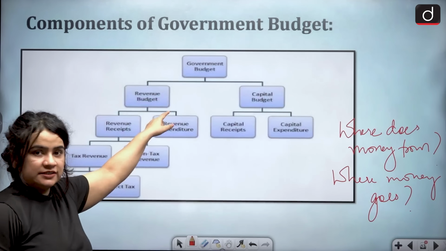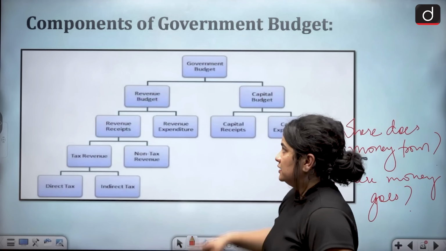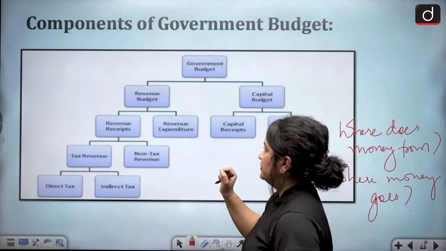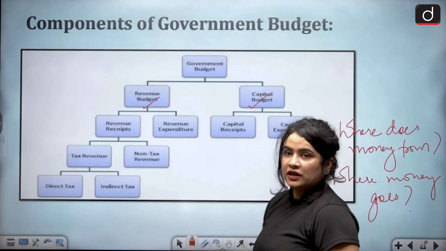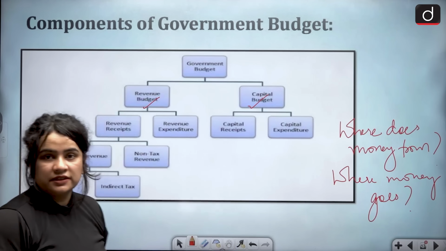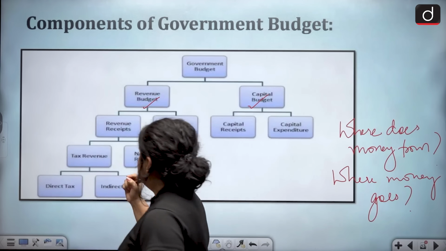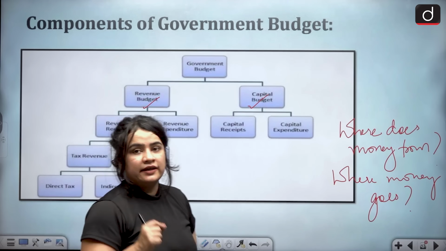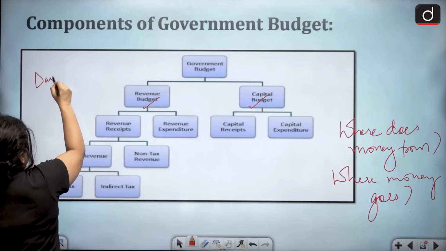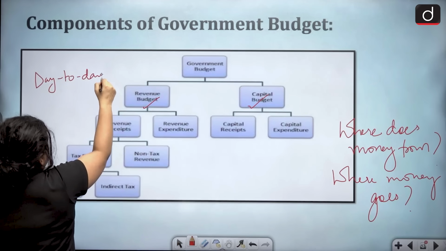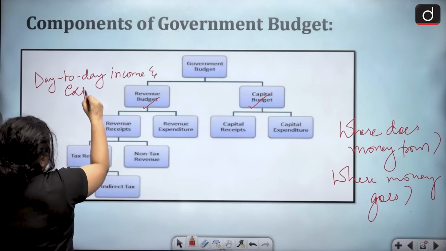Now that that is sorted, let's see what are the components of a budget. The budget has two components, a revenue budget and a capital budget. What is revenue budget, students? Revenue budget means the money that takes care of the day-to-day income and expenses of the government.